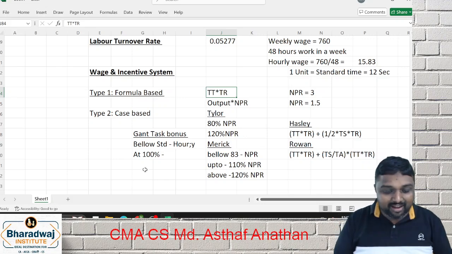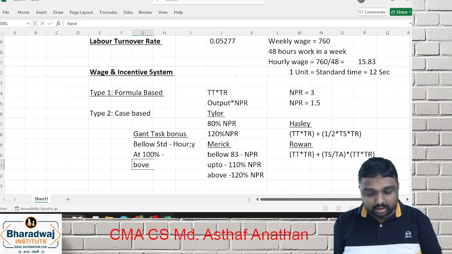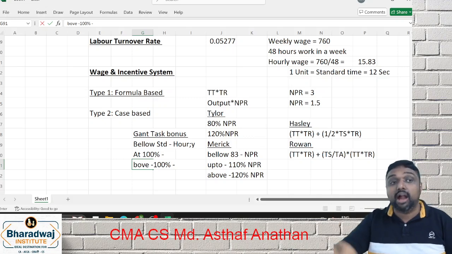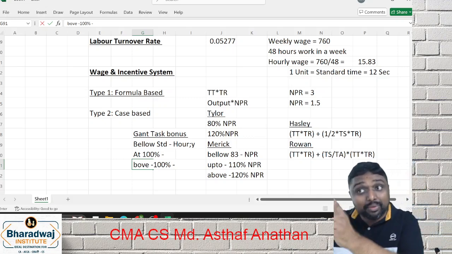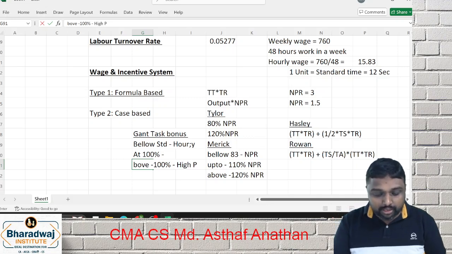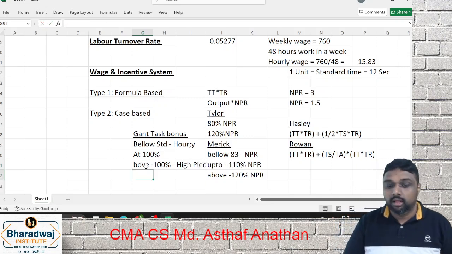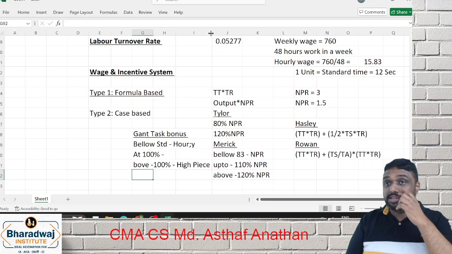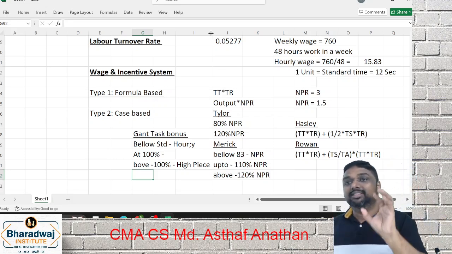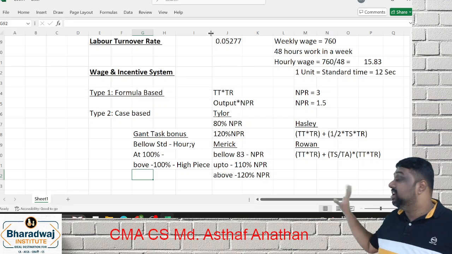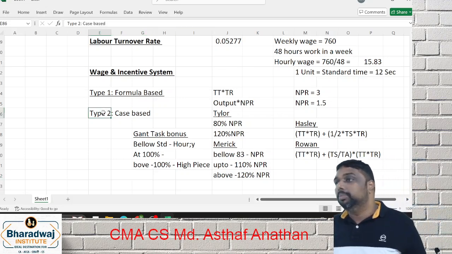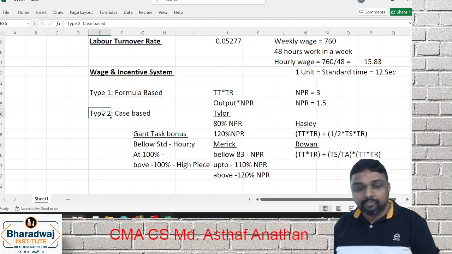Now above 100. If you go with above 100%, here comes the piece rate. The piece rate is not a normal piece rate, it is a high piece rate. So we discussed all the formulas, tips and all this. Correct? This is how you have to approach wage and incentive. Case based means the question itself will tell the method.